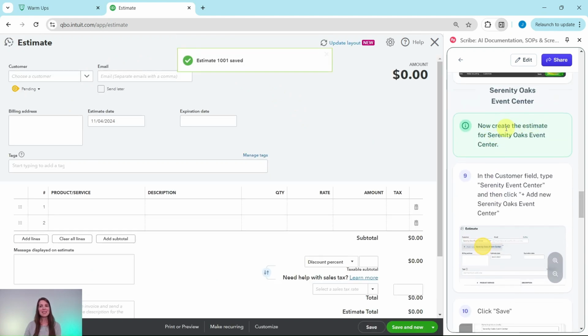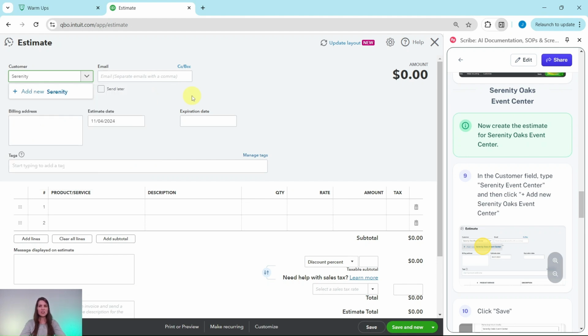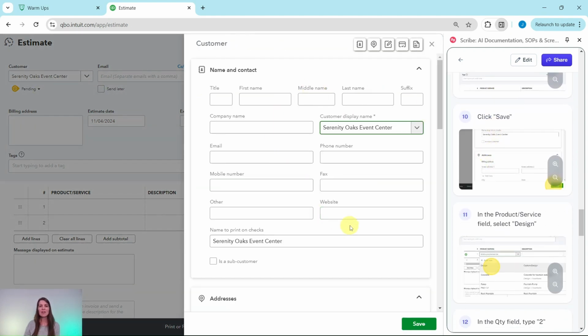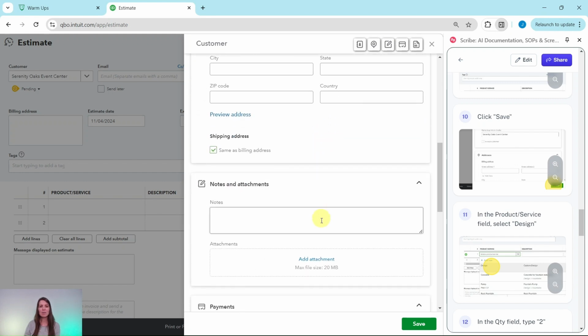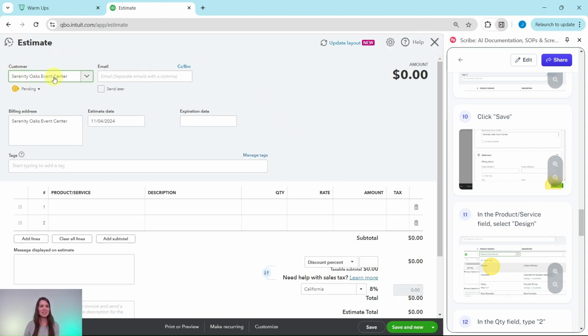Next, we're going to create the estimate for Serenity Oaks Event Center. So let's do it the same way that we did with the law firm. Go ahead and click into it, type in Serenity Oaks Event Center. Click that plus add new once you do that. And then we're going to leave everything as is. Of course, we would add more information if we actually had it, but for the purpose of this exercise, we're just going to click on the green save button. And now they've been added as a customer.